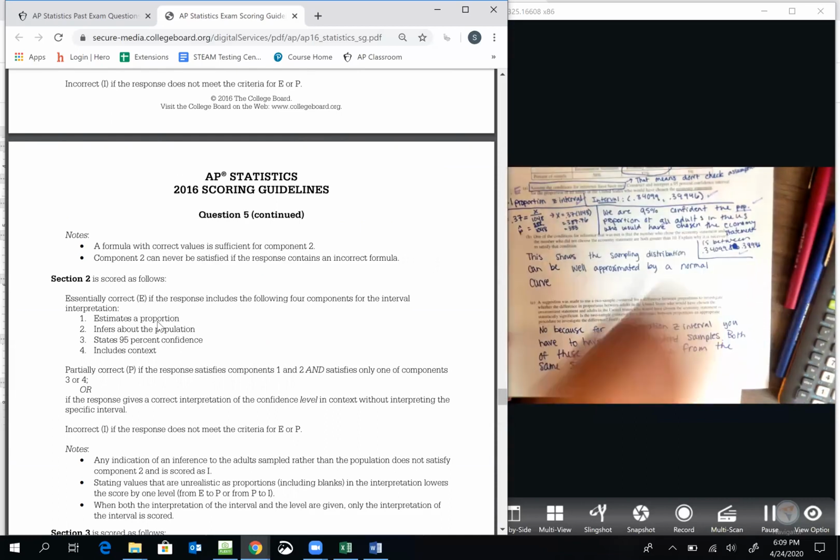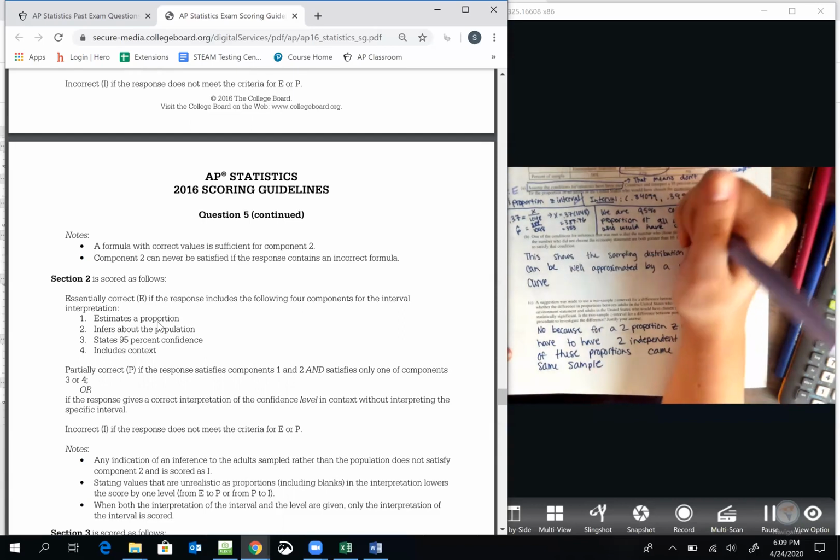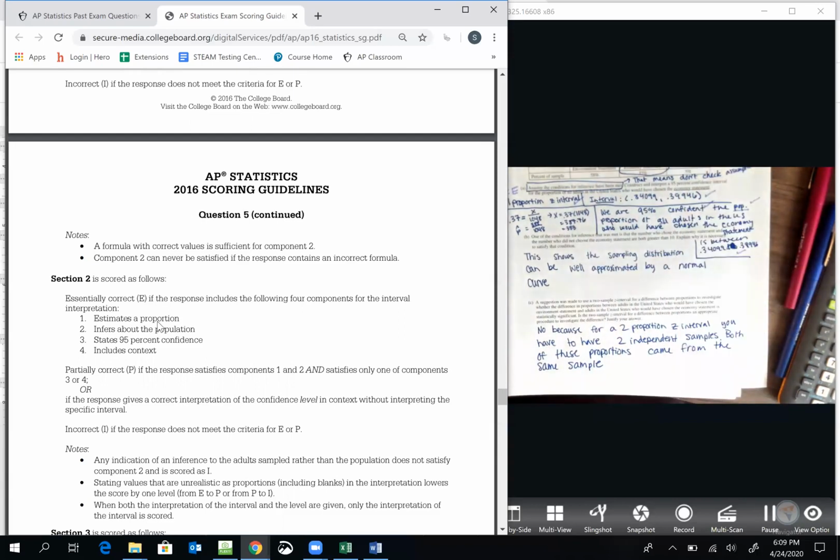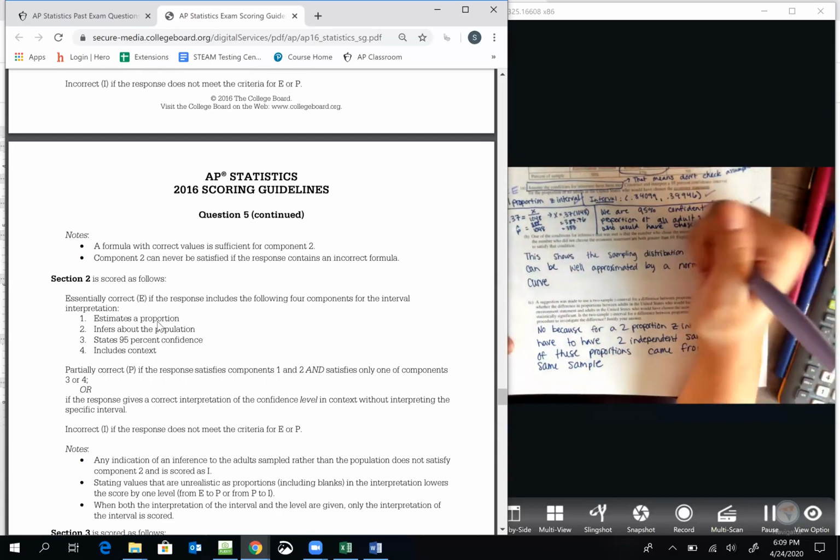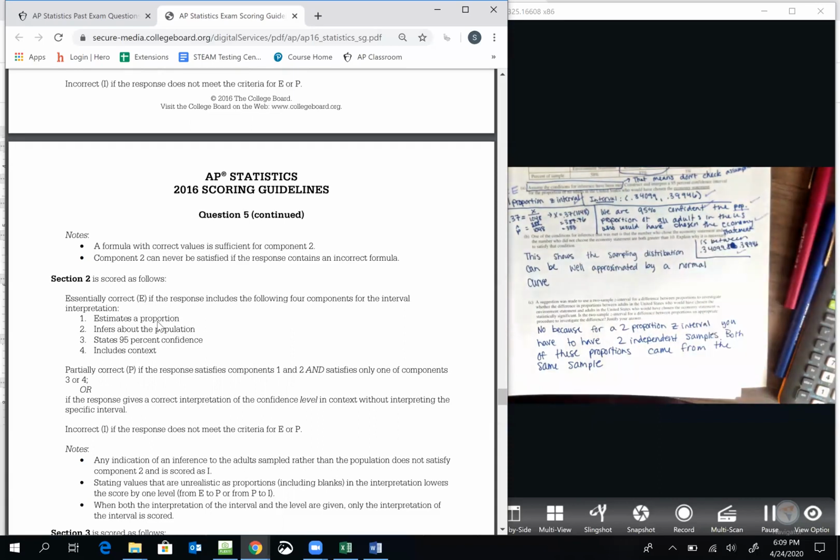I had double on this one. State the 95% confidence. And include context. That's all context right there. Partially correct if you satisfied components 1 and 2 and only one of the others, or if you gave a correct interpretation of the confidence level.